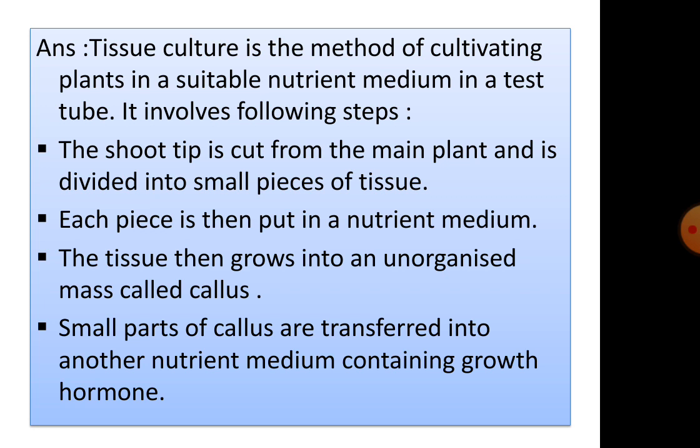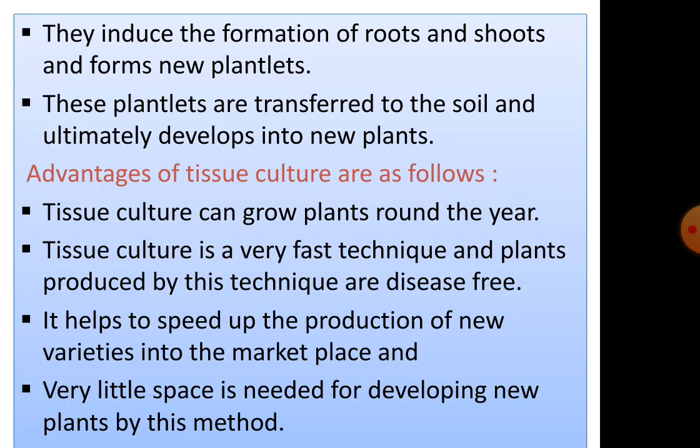The tissue then grows into an unorganized mass called callus. Small parts of callus are transferred into another nutrient medium containing growth hormone. They induce the formation of roots and shoots and form new plantlets. These plantlets are transferred to the soil and ultimately develop into new plants.